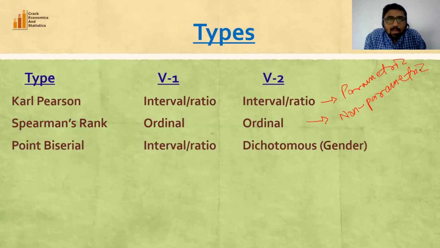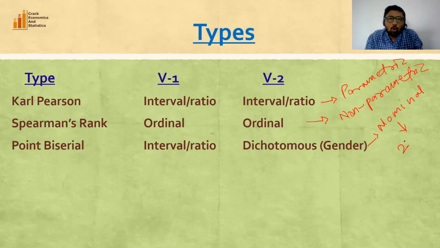Third is point biserial correlation coefficient. In this case, one variable is interval or ratio scale. For example, salary. Second is a dichotomous variable. Now, dichotomous variable is a nominal variable with only two categories. So for example, we have the variable gender, a nominal variable which has two categories, male and female, and therefore gender is treated as a dichotomous variable.